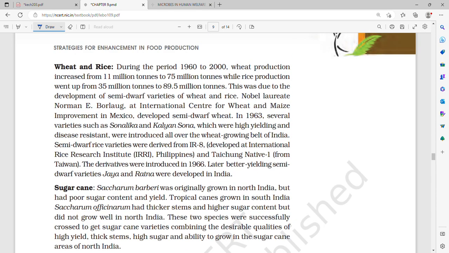Now, before going over there, let me quickly revise what we just read. First, collection of variability, that is genetic variability, is obviously the root of any breeding program, and pre-existing genetic variability was found in wild relatives of the crop.